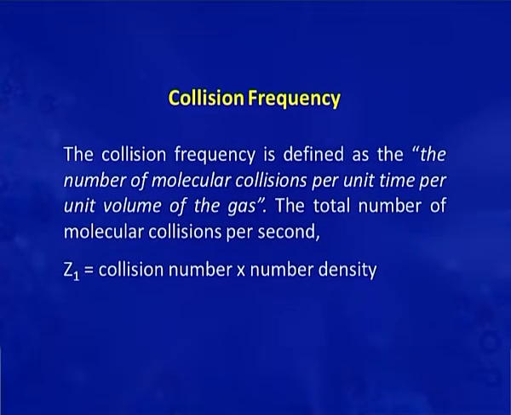The collision frequency is defined as the number of molecular collisions per unit time per unit volume of the gas. So, it is the total number of molecular collisions per second. It is represented by Z1. So, collision frequency is equal to collision number into number density.